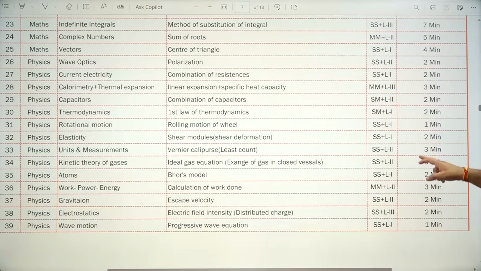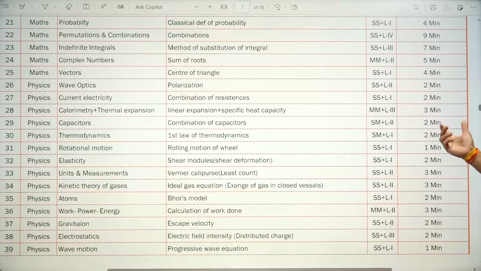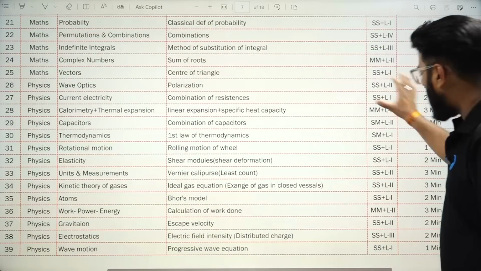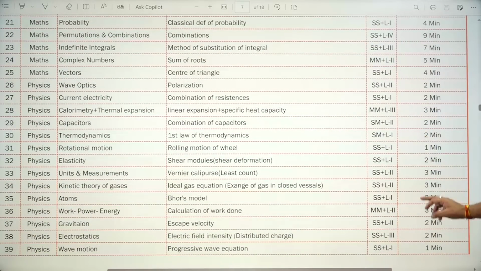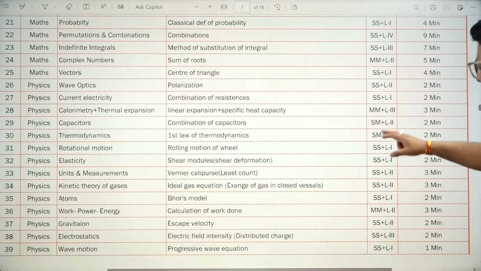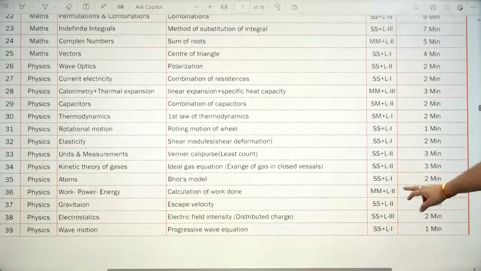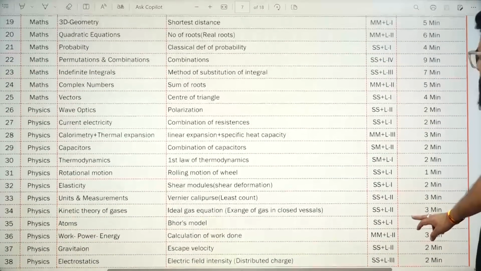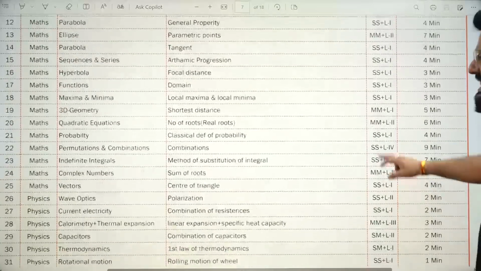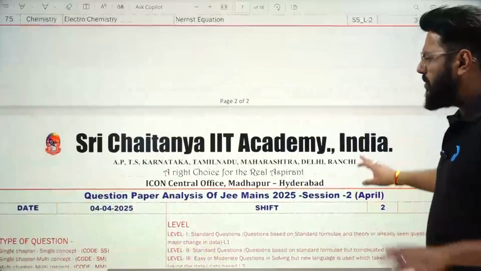It was a multi-chapter, multi-concept problem of level 3 which required 3 minutes. So not many, but yes, there were some. Okay. So there were 2 and there were some SMs as well. Single chapter, multi-concept about capacitor, thermodynamics, right? And that's it. Right. So more or less paper was on moderate, easier to moderate range only.